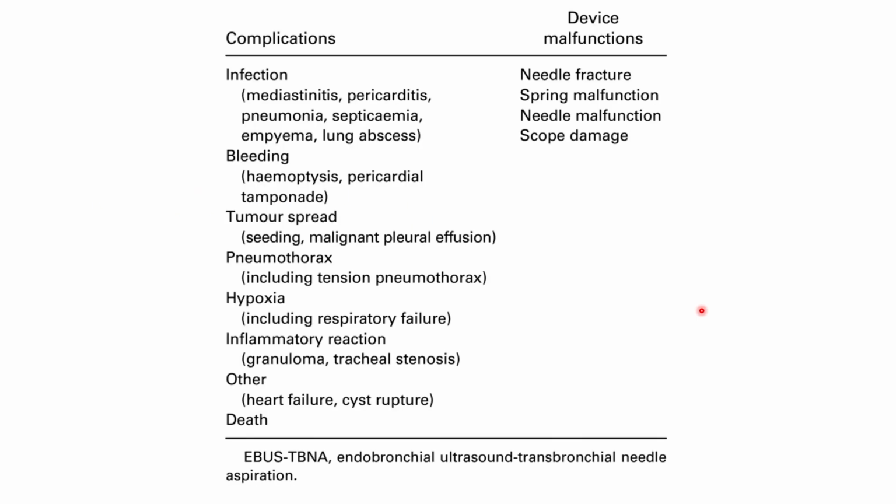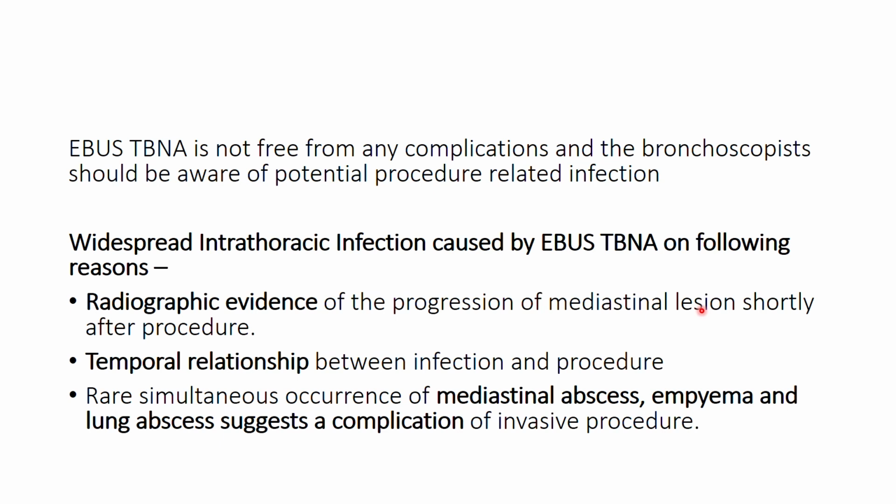So we all know, from the literature, the complications that can occur with EBUS TBNA. It can cause infection, mediastinitis, pericarditis. It causes bleeding also, hemoptysis, pericardial tamponade. It can cause contamination of the tumor bed, and tumor spread can happen. Pneumothorax, hypoxia, inflammatory reaction. And with device malfunction, it can cause needle fracture, needle malfunction, spring malfunction, and scope damage.